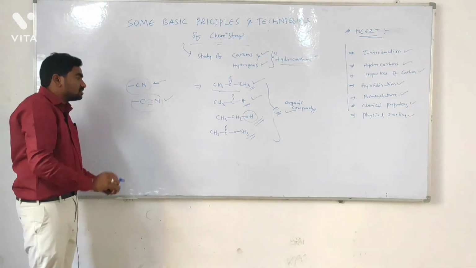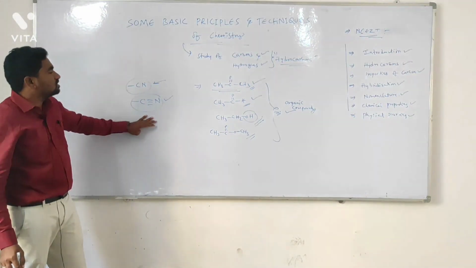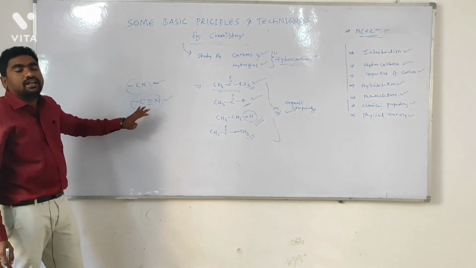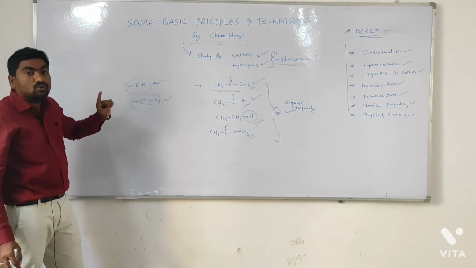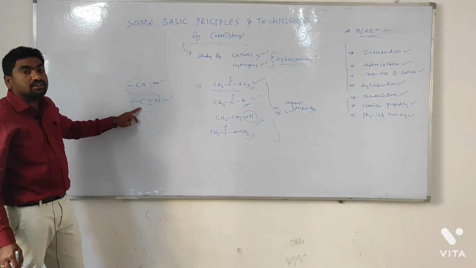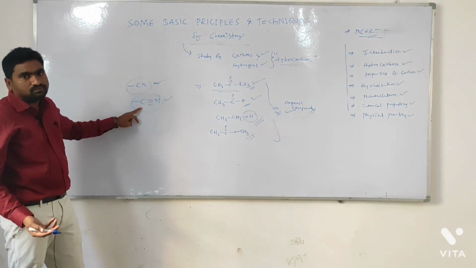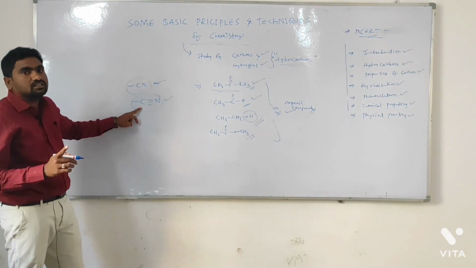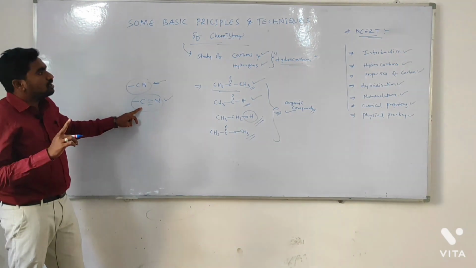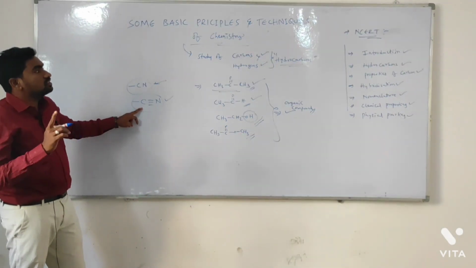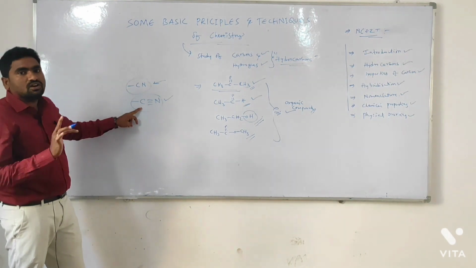This is cyanide, beta. Cyanide does not belong to organic compounds. Why? It has only carbon but no hydrogen. So the definition is changed from carbon to hydrocarbon. The study of only carbon is not organic chemistry.